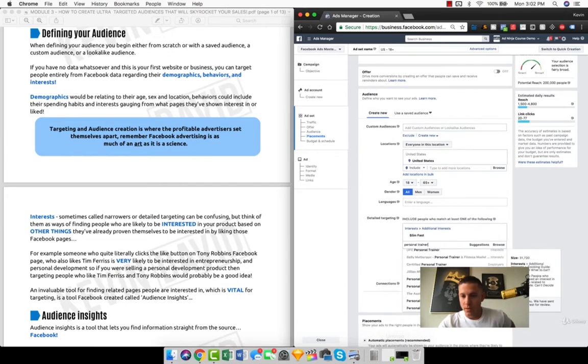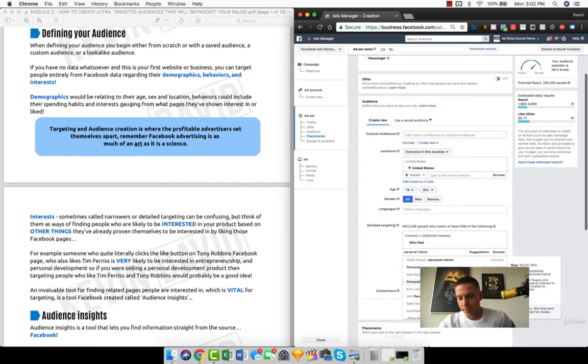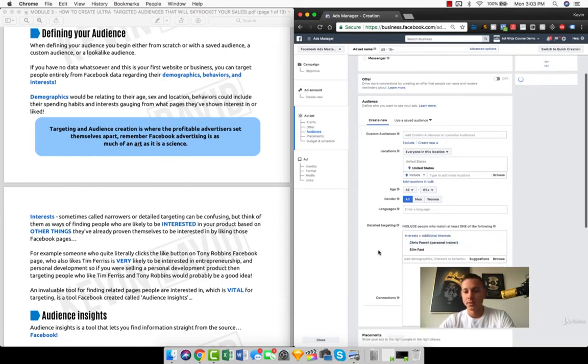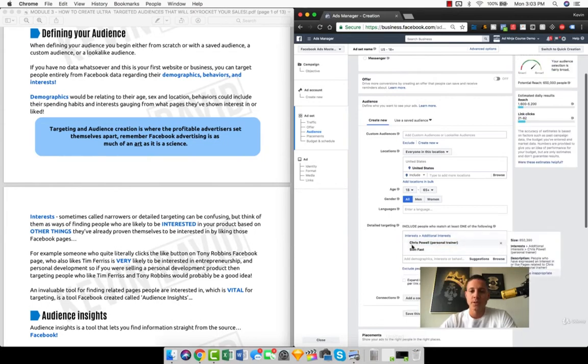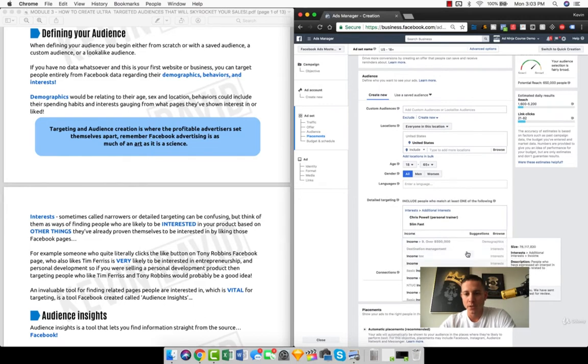Here are a couple other examples. Again, this is probably the best example of an algorithmically based interest. So I like to do fact-based interests, and we're going to choose just those two. This means I'm now only going to show my ad to people who have expressed a fact-based interest in the Slim Fast Facebook page and the Chris Powell Facebook page. And then if I wanted to target somebody with a demographic of a little higher income, I can just type in income here and it's going to show me some.